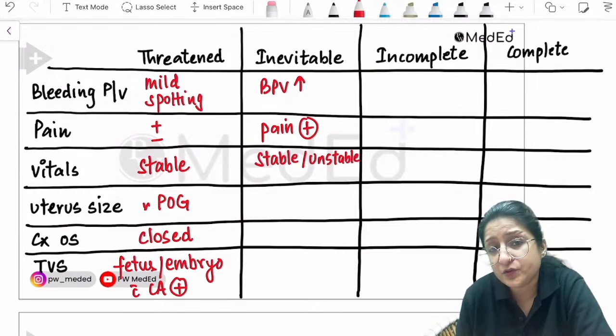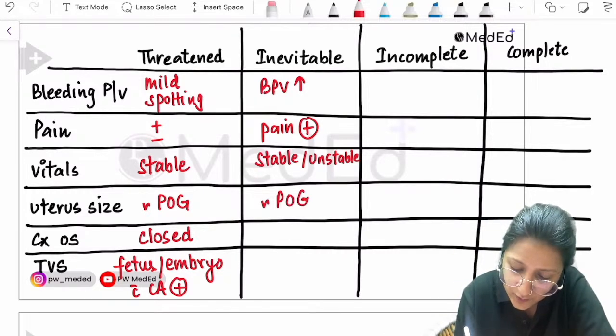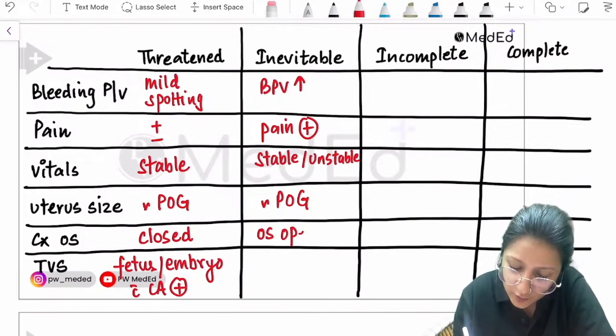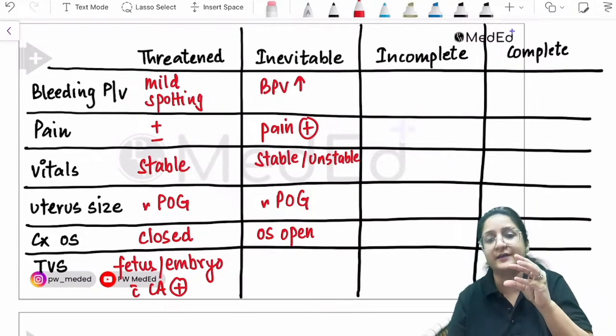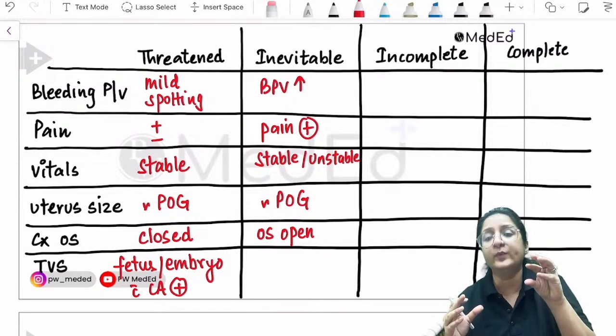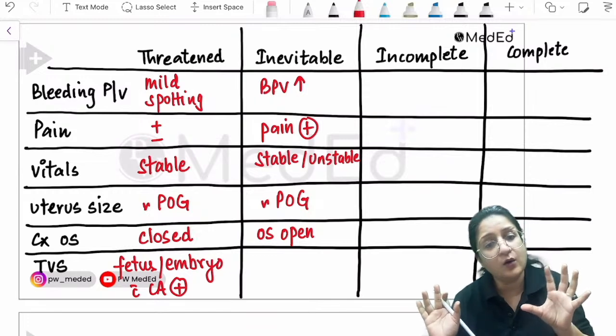What about the size of the uterus? All content is still inside, so the size of the uterus is going to correspond to the period of gestation. The os is going to be open because the process of opening of the os has started. Contents are still inside, but the os has started to open up. Sometimes bulging membranes can also be felt through the os.